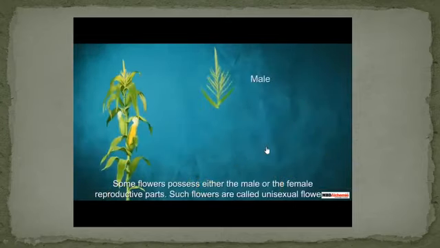On the other hand, some flowers possess either the male or female reproductive parts. Such flowers are called unisexual flowers, for example, corn, cucumber, etc.